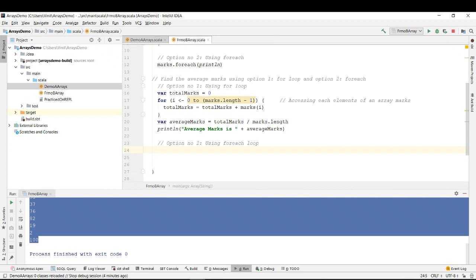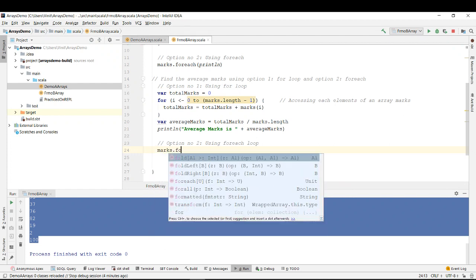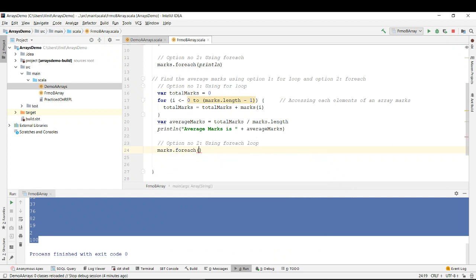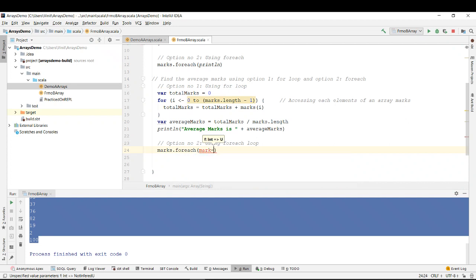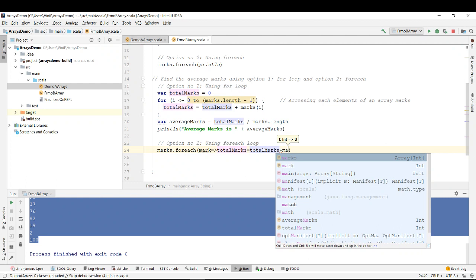Let's see how we can do it in a quick way. Marks dot for each. So for each element in the marks you want to do something. Let's say inside marks there is a mark, and you say for each mark in marks, make total marks equal to total marks plus mark.